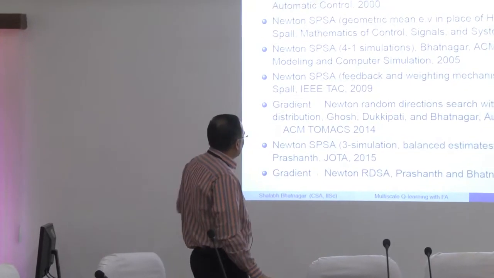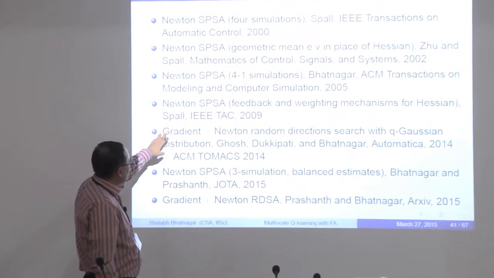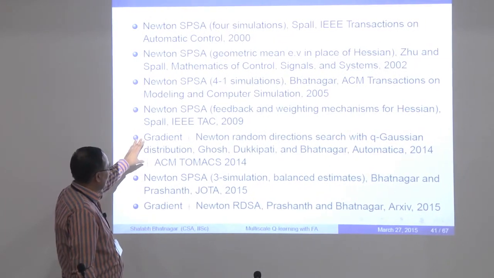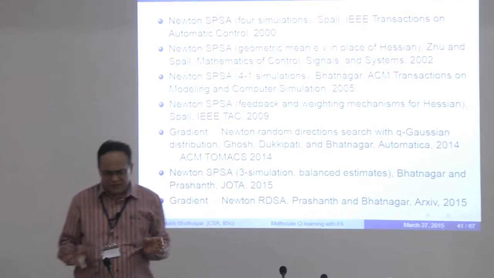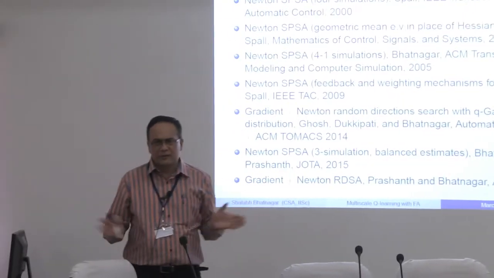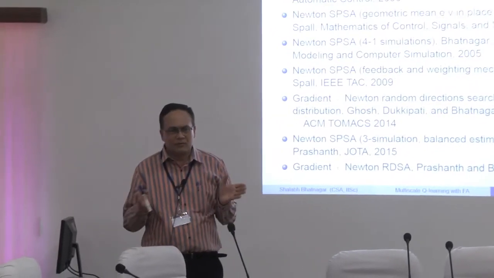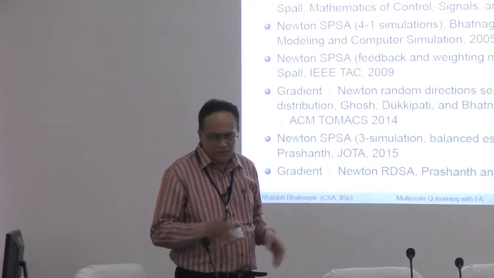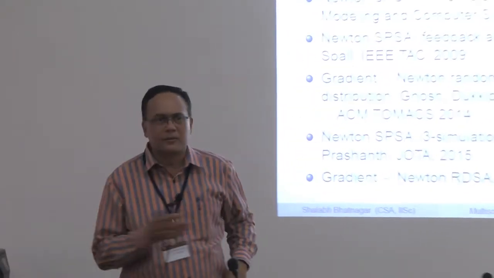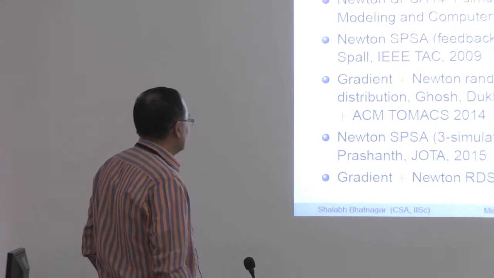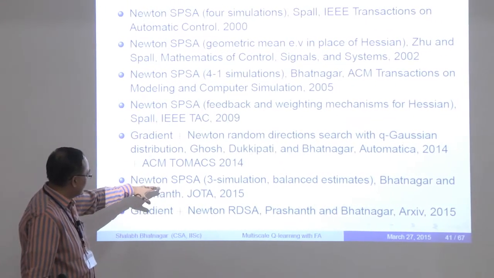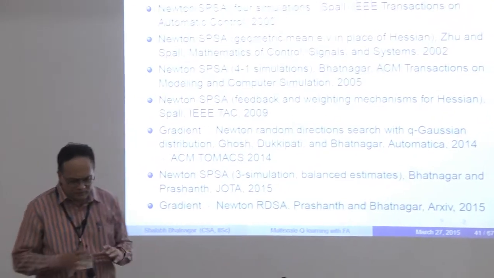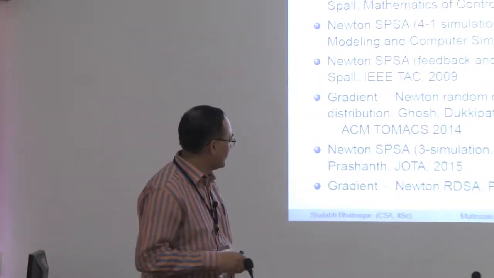And then there were these couple of papers wherein we used Q-Gaussian perturbations. The Q-Gaussian has a nice property that it spans all these distributions. It spans all the way from Gaussian, Cauchy and so on. So all these turn out to be special cases, and in addition you have much more than these. And in work with Prashant, we had this 3 simulation balanced estimator for the Hessian as well.